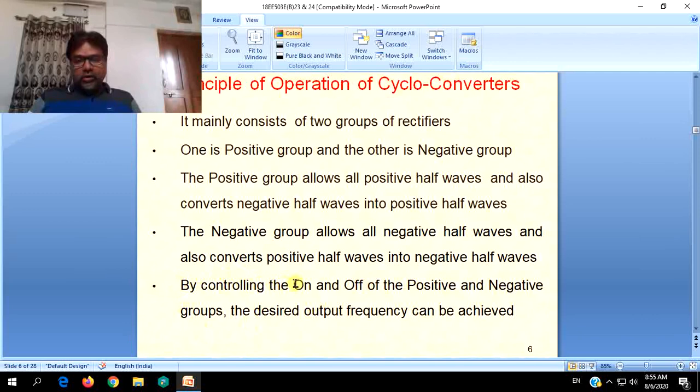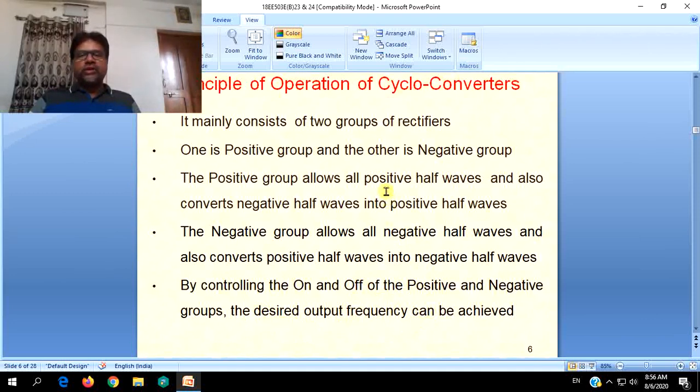Then by controlling the on and off of the positive and negative groups, the desired output frequency can be achieved. By controlling the on and off of either only the positive group or only the negative group, or a combination of positive and negative group one after the other in synchronization, we can achieve the output frequency.